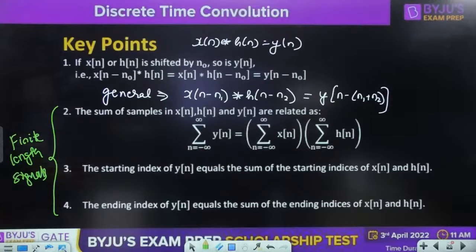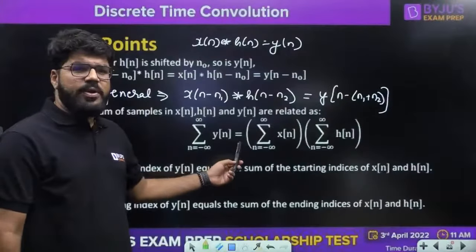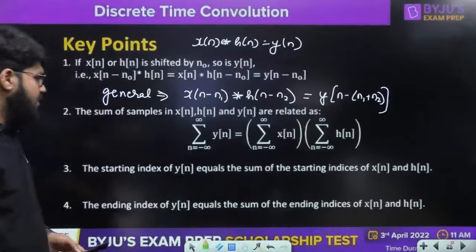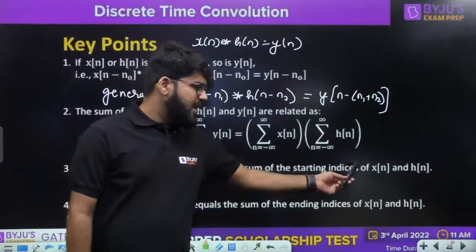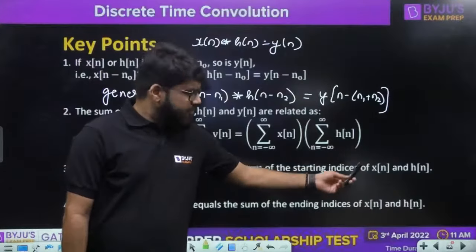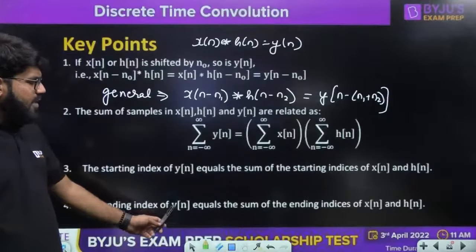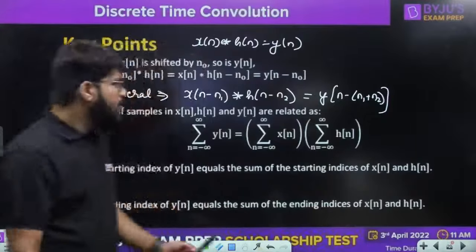The sum of the samples in xn, hn and yn are related as: the summation of yn is equal to the summation of all the values of xn multiplied by the summation of all the values of hn. The starting index of yn is equal to the sum of the starting indexes of hn and xn. We'll talk about this right now, just have a look. The ending index of yn is equal to the sum of the ending indexes of xn and hn. Why and how to use this, I will talk about, don't worry.